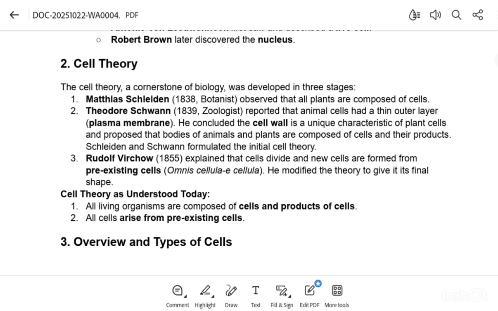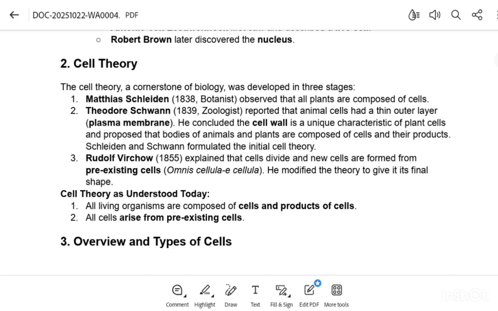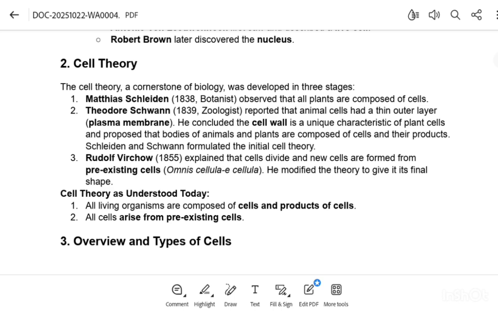After that, Rudolf Virchow, in 1855, explained that cells divide and new cells are formed from pre-existing cells, omnis cellula e cellula. He modified the cell theory to give it its final shape. He discovered that all living cells are born from pre-existing cells. So yes, that is all about the cell theory.